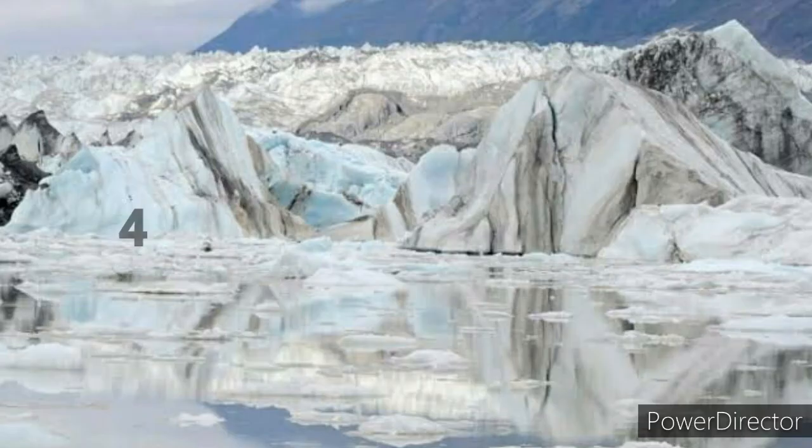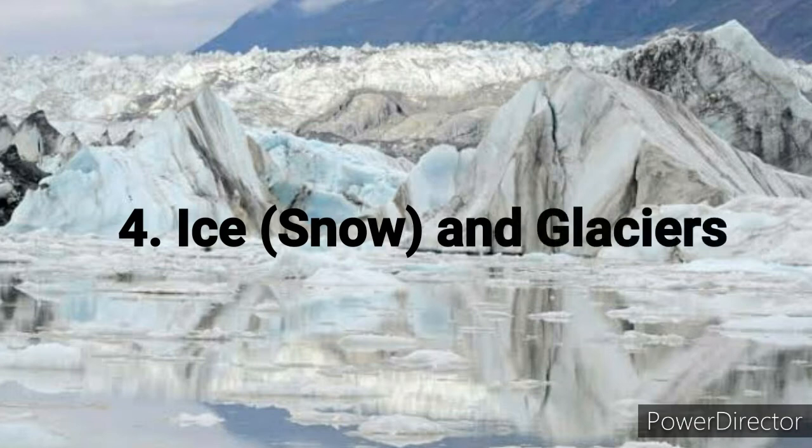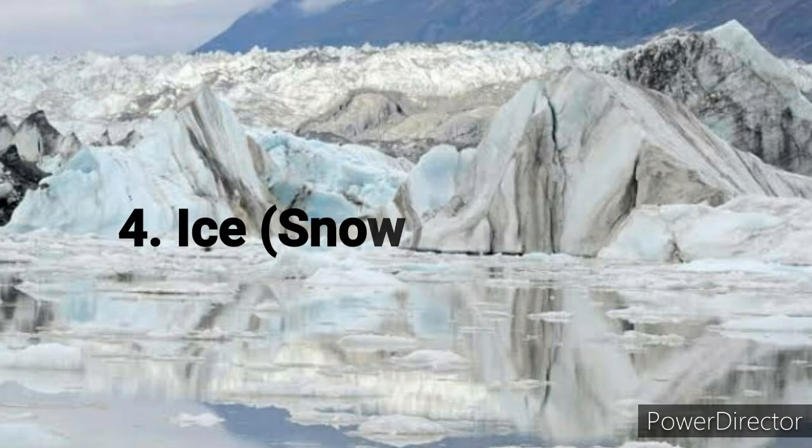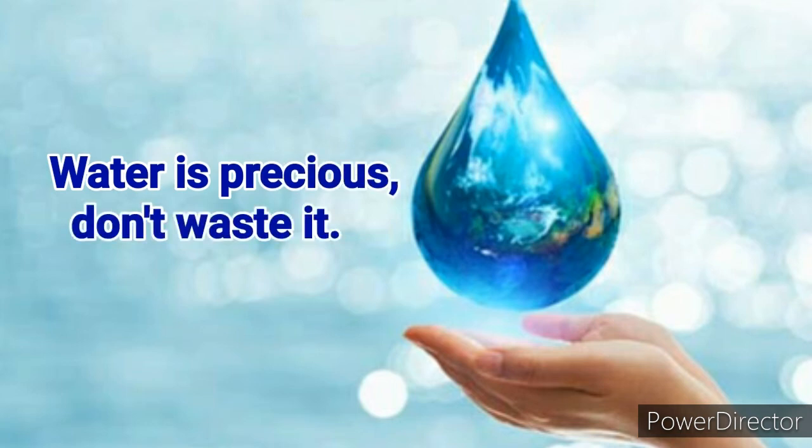Okay, fourth one, the snow, the ice and the glacier. From the small percent which is available as fresh water, 70% is currently locked in glaciers and ice. The water is locked, meaning it is in the form of glacier and ice, which also cannot be used for drinking. That means a very small percent of water is available for human beings. So you understand that water is very precious and we should not waste water.